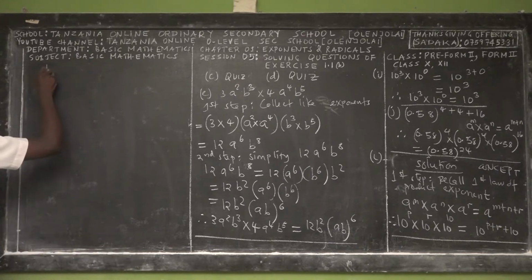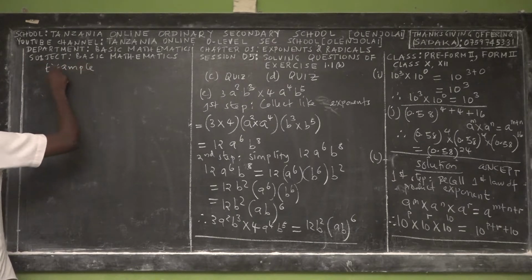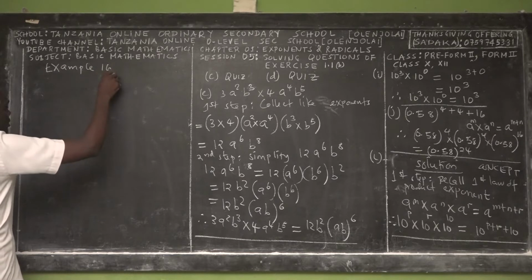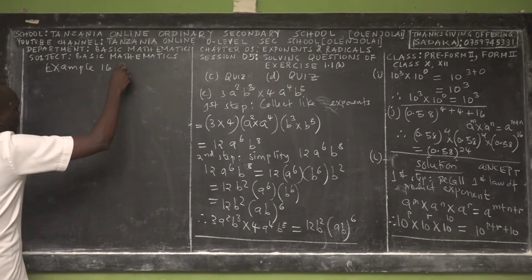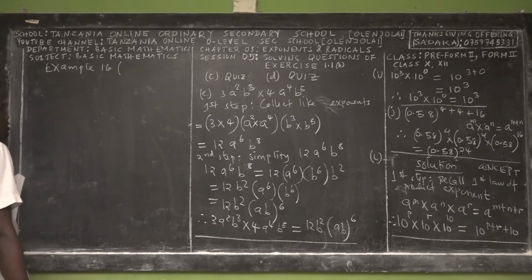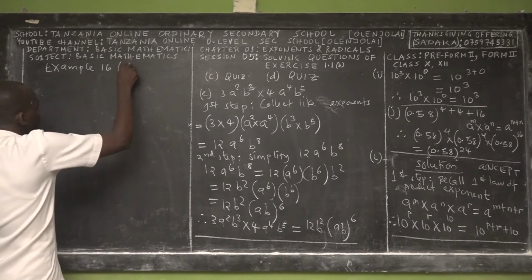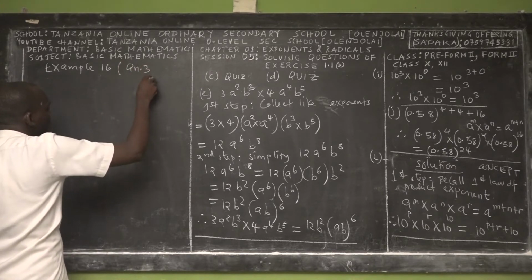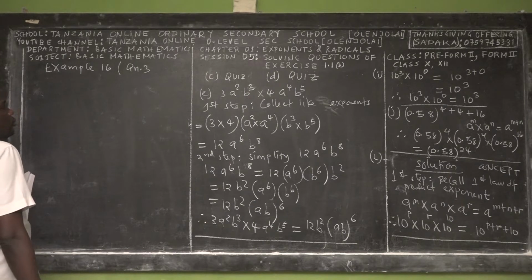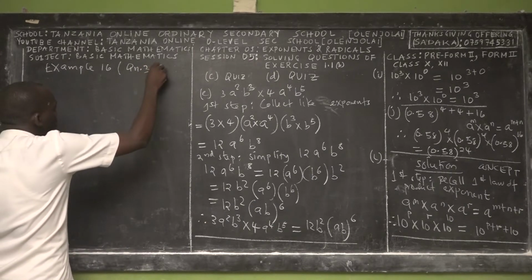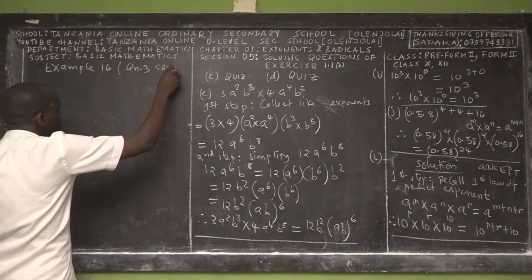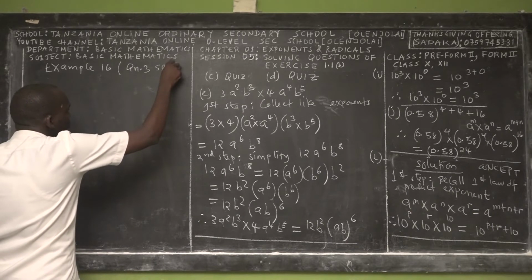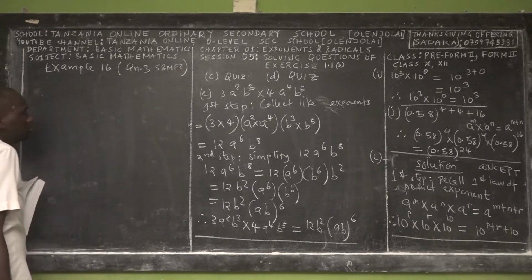So ladies and gentlemen, let us go to example 16, which is in the book, in exercise 1.1b, question number 3, right? Yes. Question number 3 of the book Secondary Basic Mathematics, Form 2, or book 2.